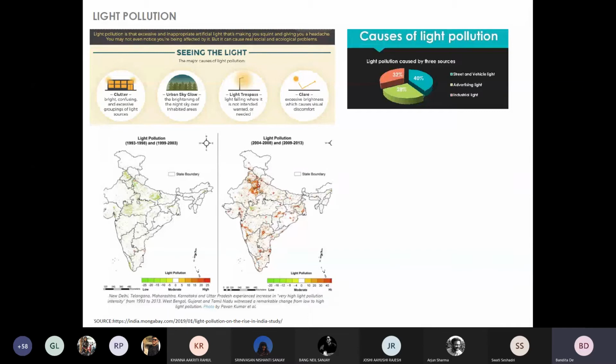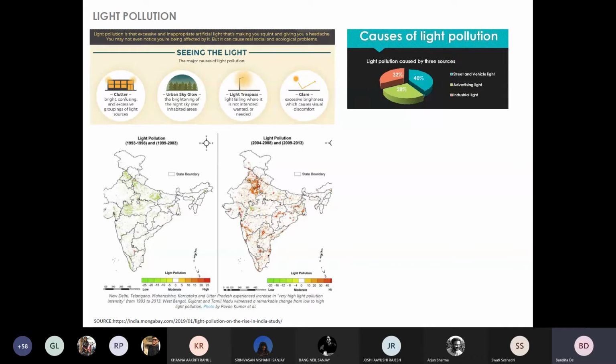Like I told you, if you are not restricting the light from just being thrown towards the ground, it is scattered towards the sky as well. Now, this light that goes up to the sky gets scattered by dust and water vapor in the atmosphere, creating a light dome over cities and towns.